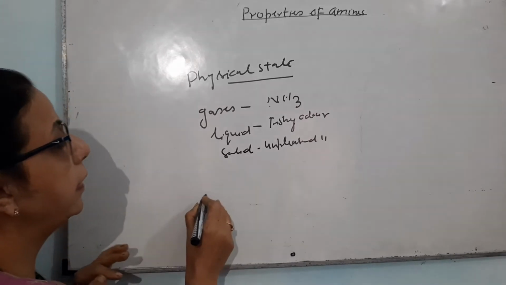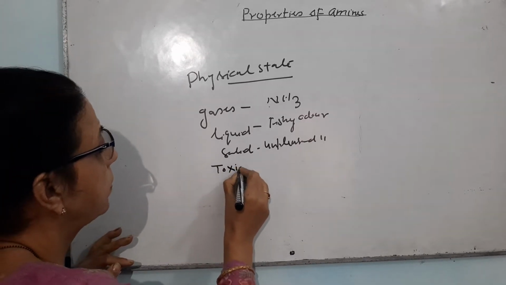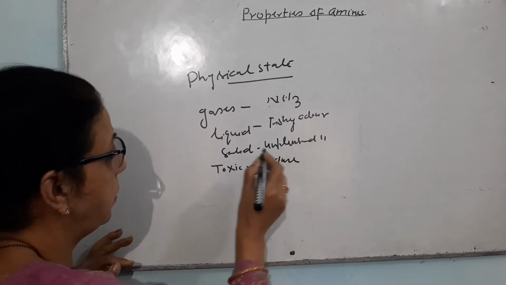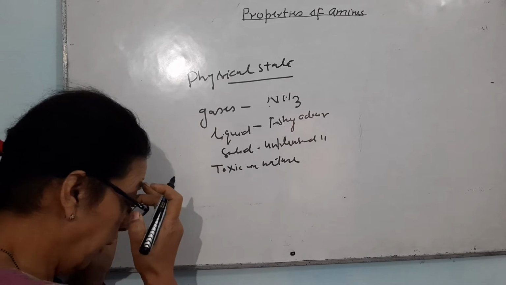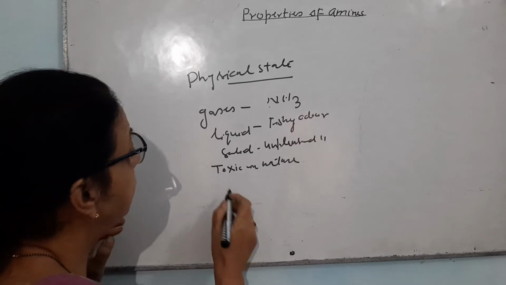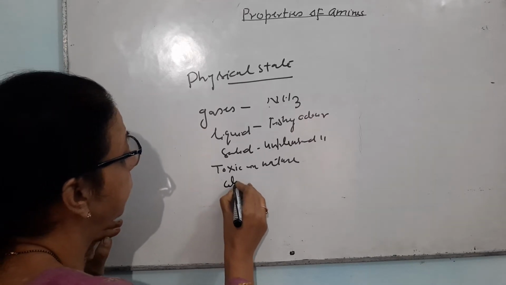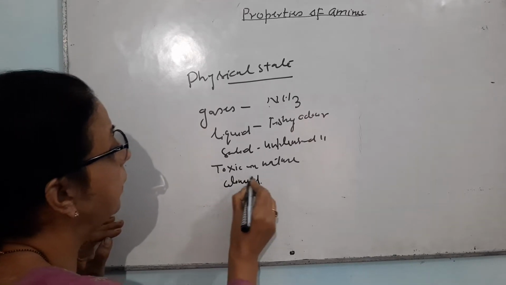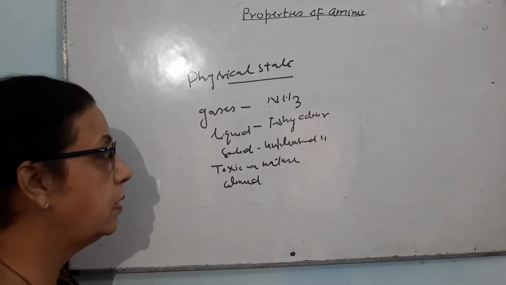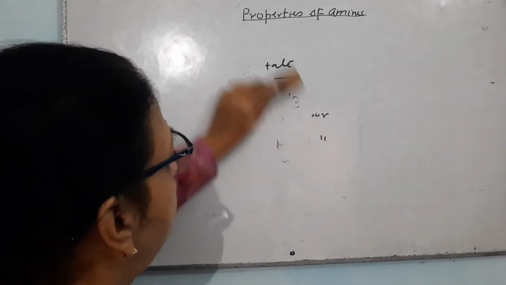All the aromatic amines are toxic in nature. These amines are initially colorless, but due to atmospheric oxidation, they become colored. We are having aniline in the lab, which has become brown in color. Otherwise, initially when we purchased it, it was colorless.